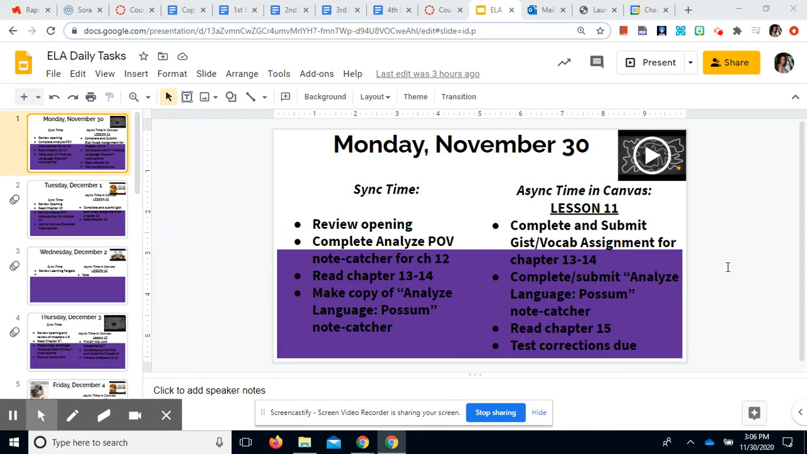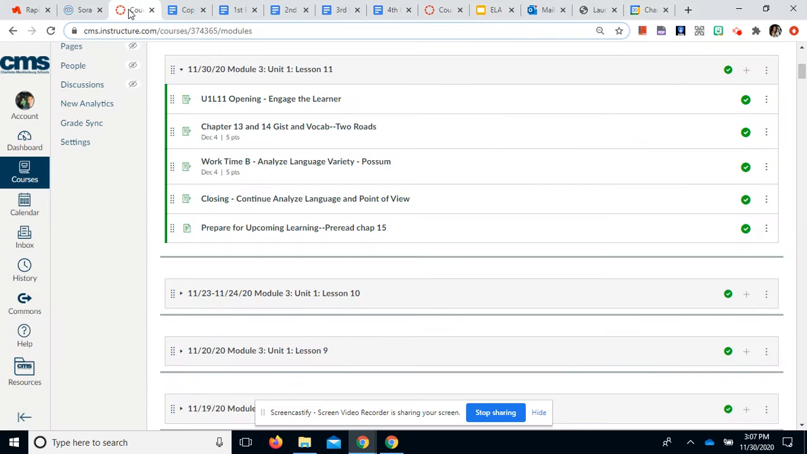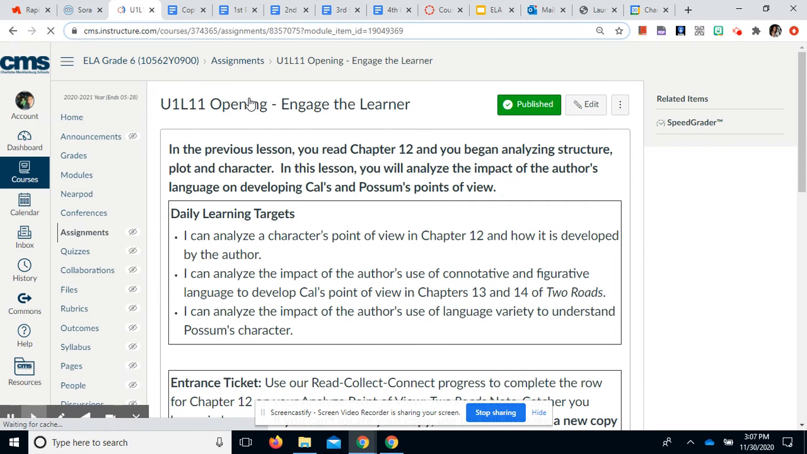All right, so we did lesson 11 today in class, Monday, November 30th. This is a quick look at everything on deck for today. We looked at our opening learning targets, completed another section of the Analyze Point of View Note Catcher for Chapter 12. We read chapters 13 and 14 in class, and then worked on the Analyze Language Possum Note Catcher. So let's get into our opening and look at our learning targets.